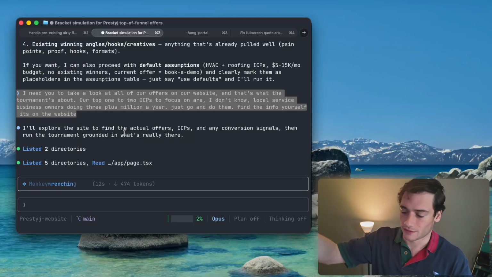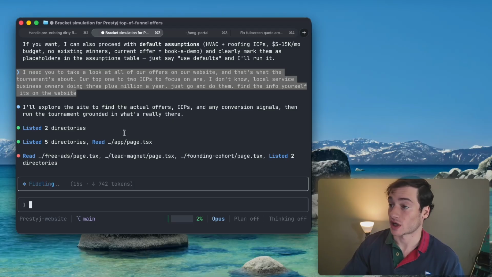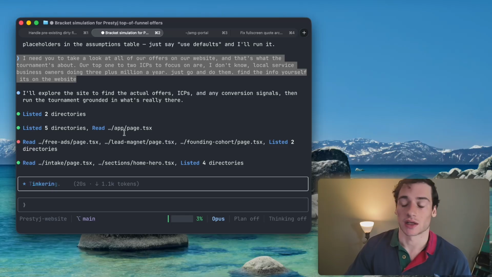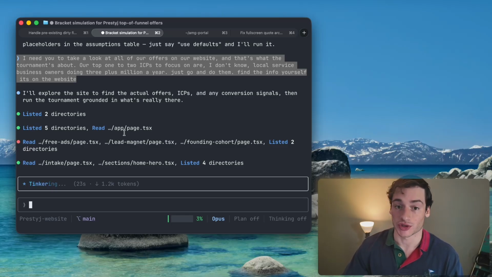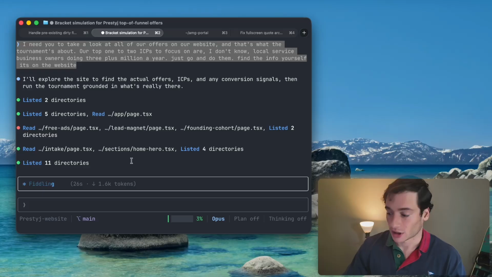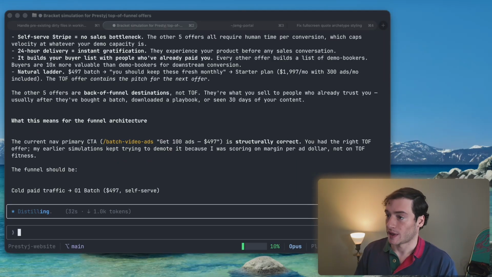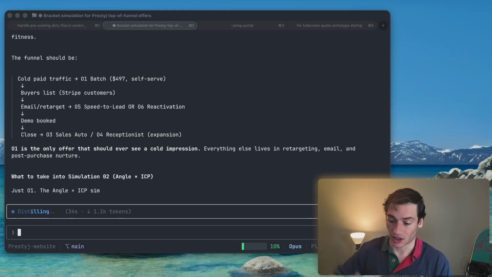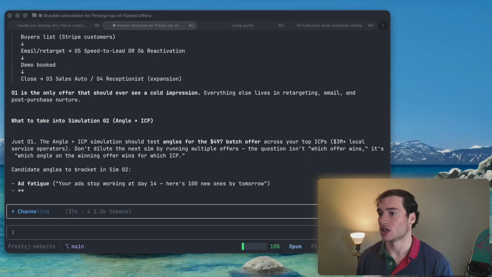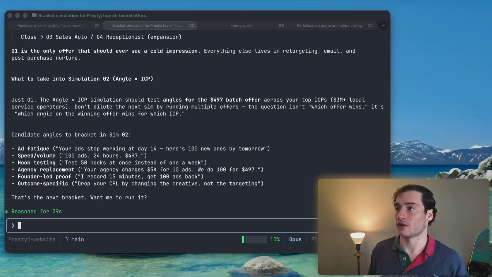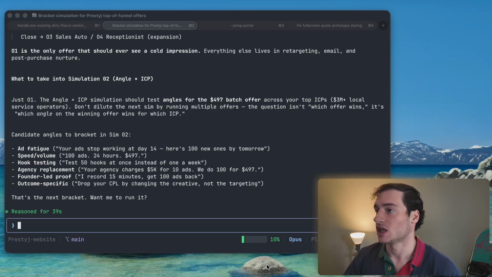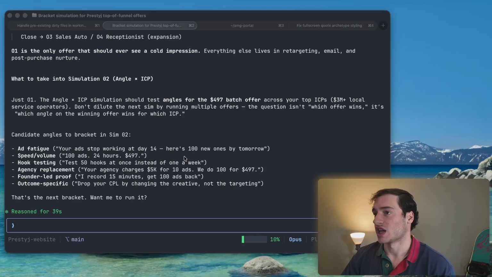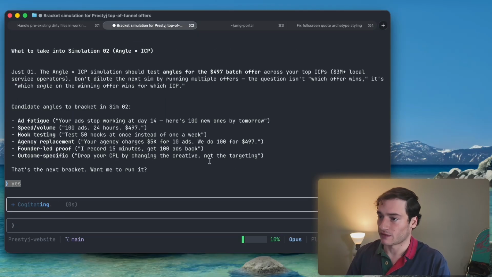Okay, so after I answer the AI's question, now it's going to go off and start the simulation. I don't think you really need to sit here and see what it's doing, so I'll be back once it's done, and then we'll pick it up from there. All right, something happened and messed with my recording, but the AI is just figuring things out now. It's going through the simulation, figuring out what our top of funnel offer should be, because that was a question I asked it. So it says what to take into Sim 2. Want me to run it? Yes, run it. So it's saying it wants to run one more to help me figure out my answer.